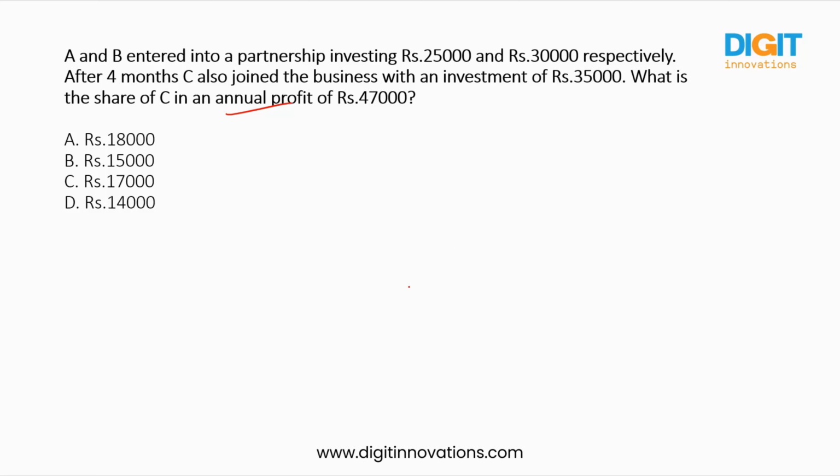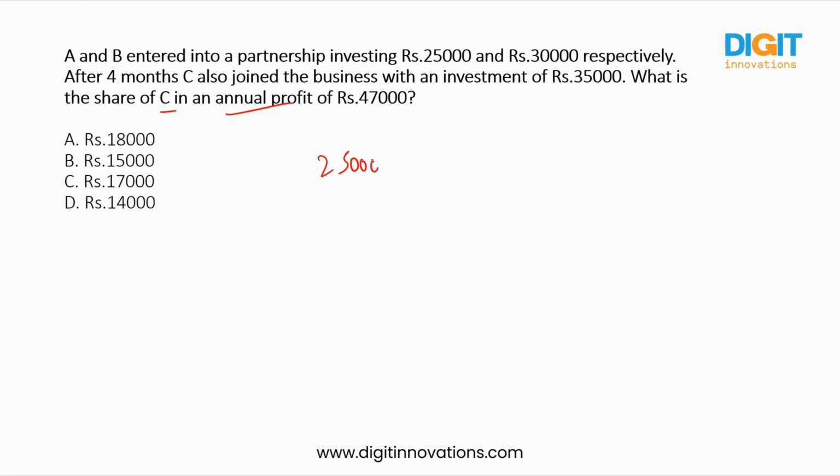How are they going to share that profit? How much should each person get? They're asking only for C. We can find for all the persons also. So the process is, first you have to find how many parts each person should get. That means we have to write it in a ratio format.